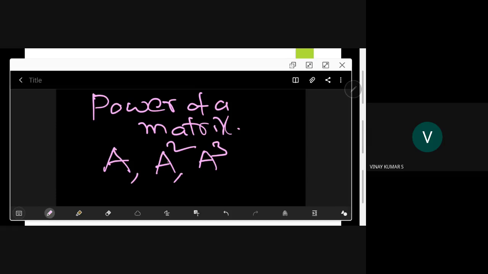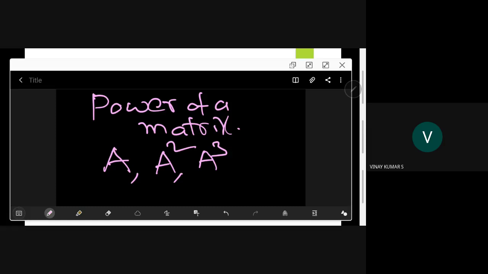But what is A square? A into A. If you want to multiply A into A, it easily follows that A is a square matrix. Otherwise, you cannot multiply A into A.